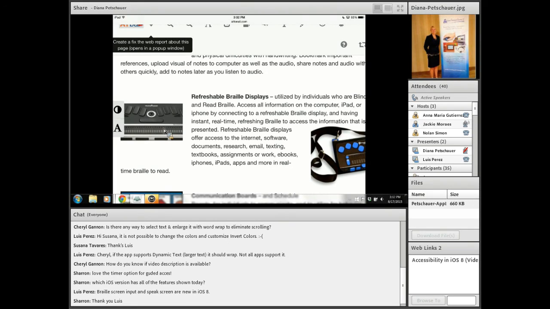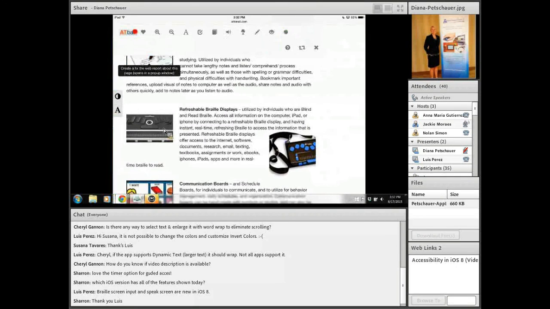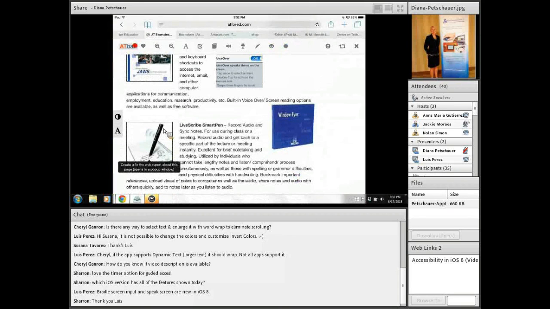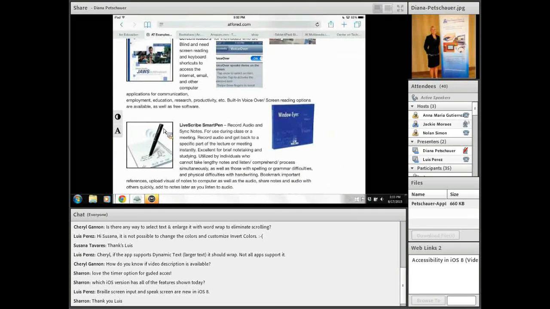So what's wonderful about that is typically educators and professionals who don't read Braille can work very easily with a student who does read Braille, who's using a refreshable Braille display. And do encourage teachers of the visually impaired to receive training in how to use them and to teach their students how to use them. I have clients from third grade all the way through adults using them in education and employment. So they are wonderful devices for those who do read Braille and continue that literacy.